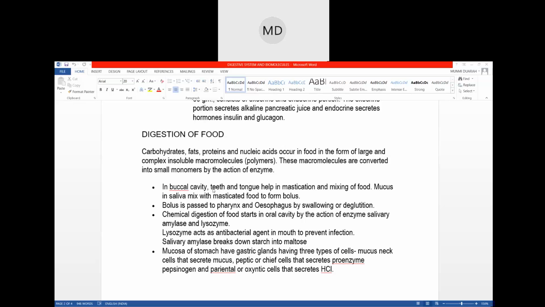With the help of the teeth and the tongue, we chew things and mix up the things inside our mouth. That is known as mastication. When you chew your food, it is formed into a mixture of different food products, everything is mixed up, and that is known as mastication of food.